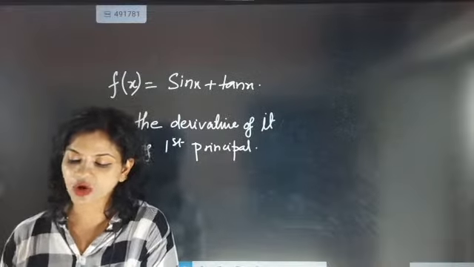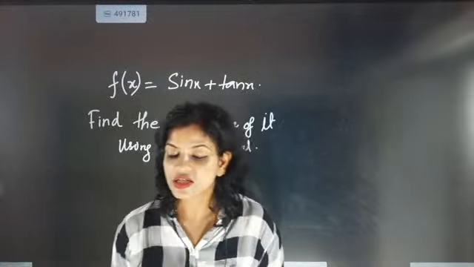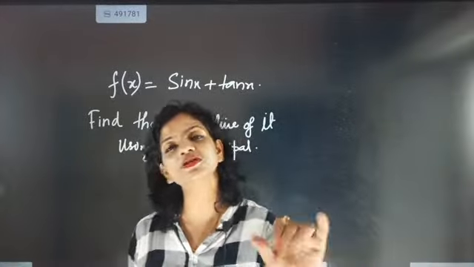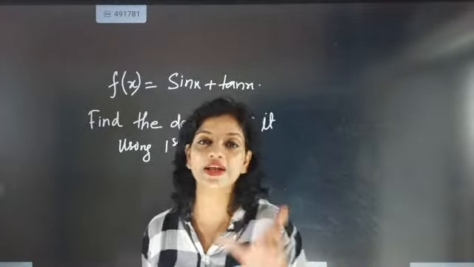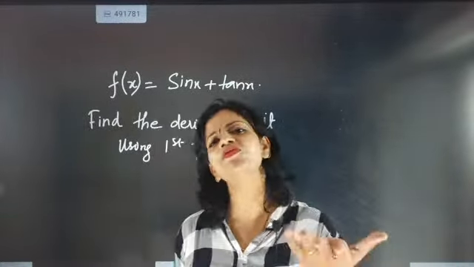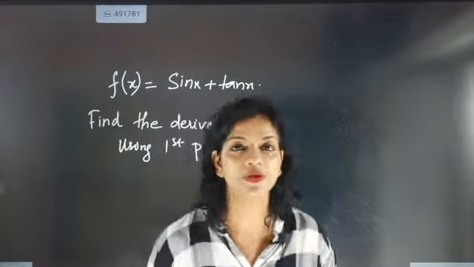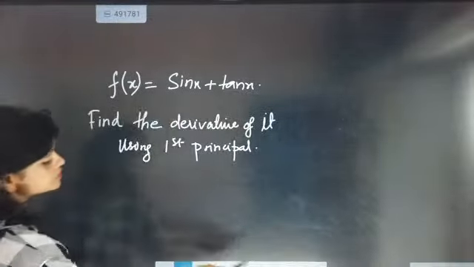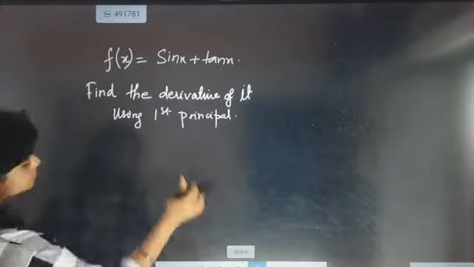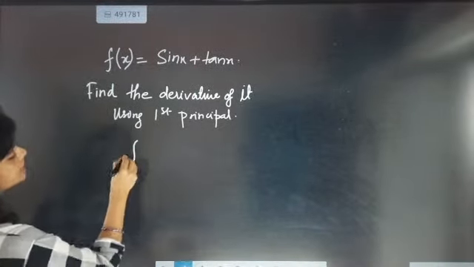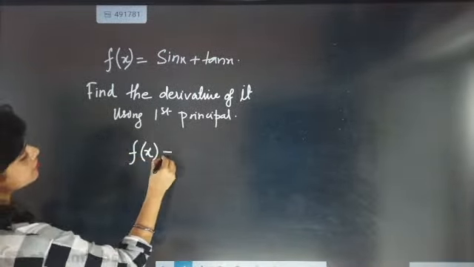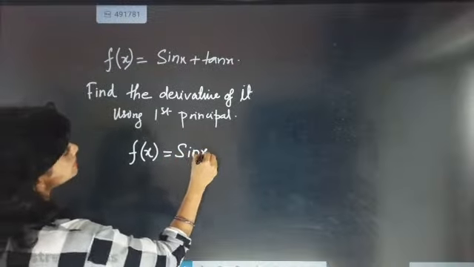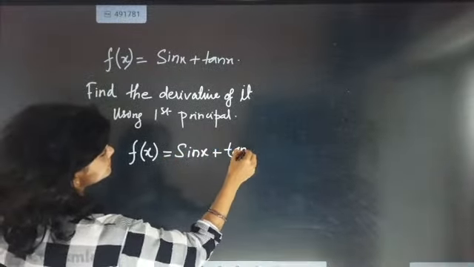The answer is coming as cos x plus secant square x. This answer, cos x plus secant square x, Gautam, you have given by direct differentiation. But what if they ask you by first principle? Now how to attempt the first principle question? Because after this you will be able to solve. Now what is given to you? f of x is given as sin x plus tan x.